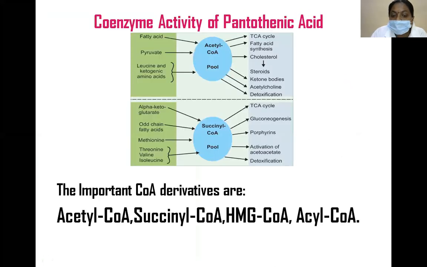The coenzyme activity of pantothenic acid: the important CoA derivatives are mainly acetyl-CoA, succinyl-CoA, HMG-CoA, and acyl-CoA. Here, acetyl-CoA mainly participates in the fatty acid synthesis and TCA cycle, and also in pyruvate metabolism, the formation of cholesterol, steroids, ketone bodies, acetylcholine, and detoxification reactions. In a similar way, succinyl-CoA also mainly participates in the TCA cycle, gluconeogenesis, and detoxification reactions.